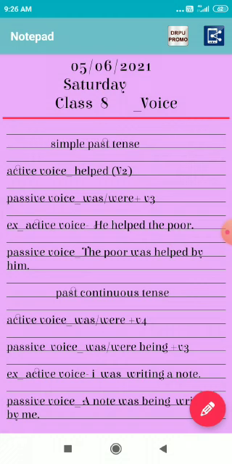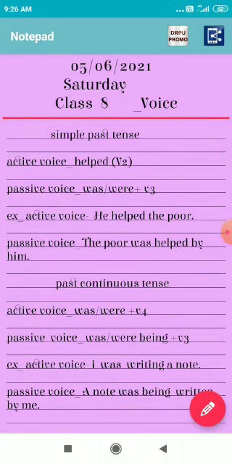Just look at this sentence. Active voice: he helped the poor. Here he is the subject, helped is the verb. He is the subject and the poor is the object. So while we are converting this into the passive voice, it will be like this: the poor were helped by him.